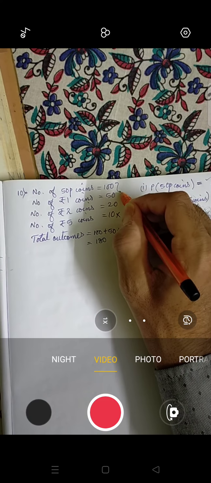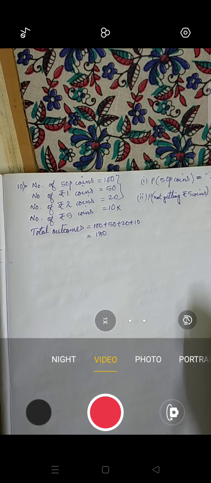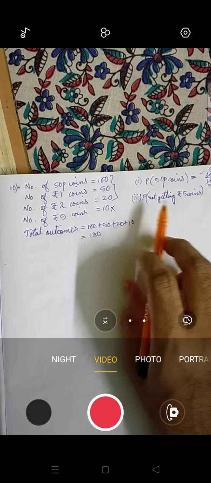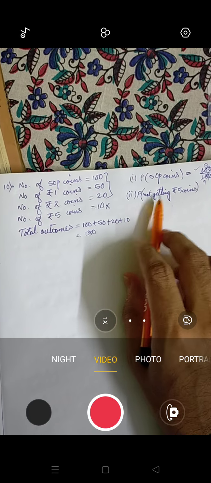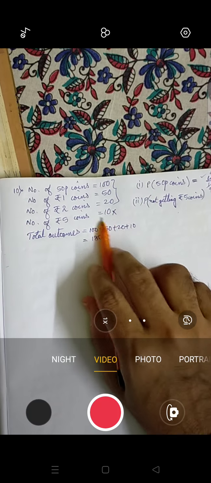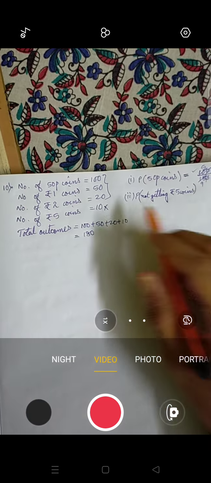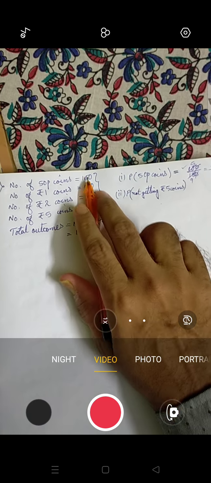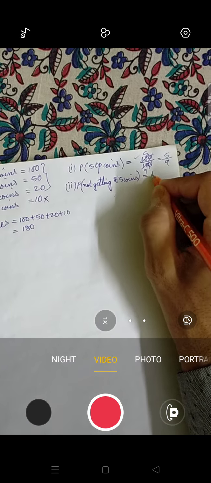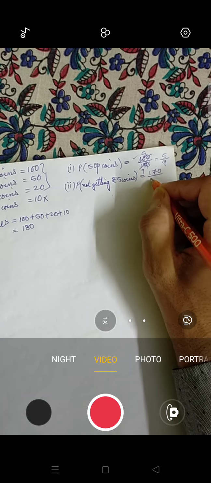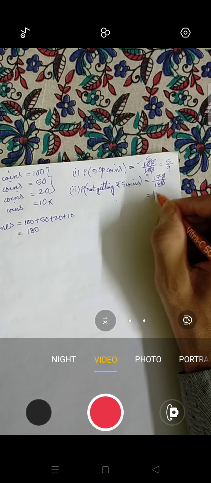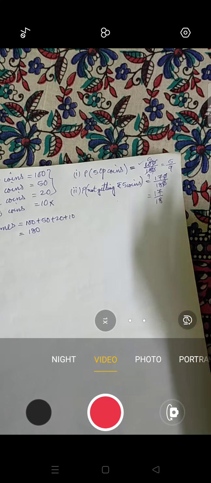The other things we have to take, understood or not? We will leave 5 because in the question it is said probability of not getting rupees 5. So don't take rupees 5 coins, take other coins. We can add directly this time, no need to write the formula. So this will be equal to 170, number of favorable outcomes by total outcomes, 180. If you cancel this one, you will get 17 by 18. That's all. Now let's move to another question.